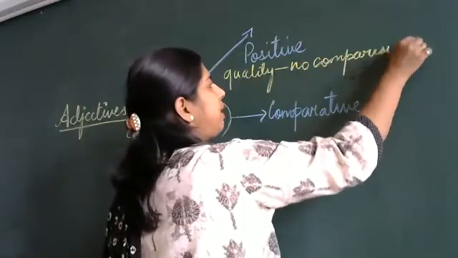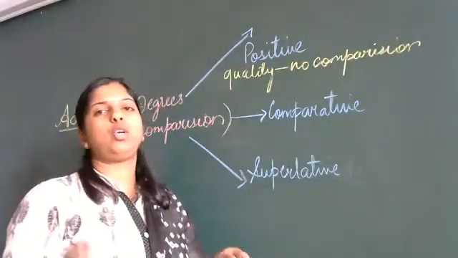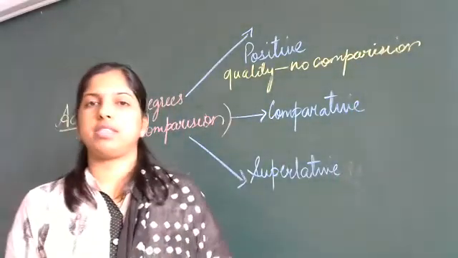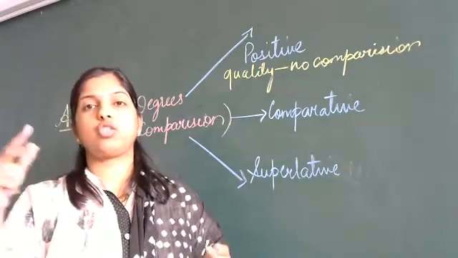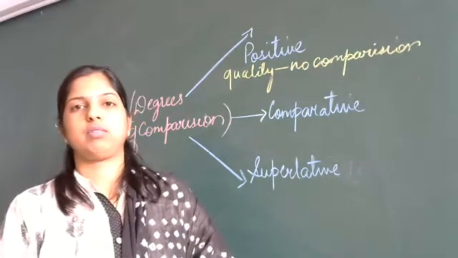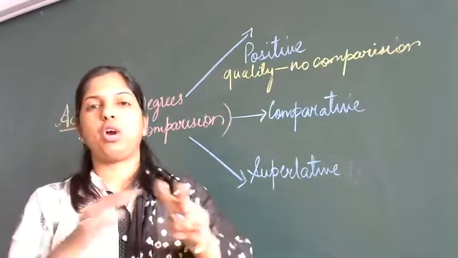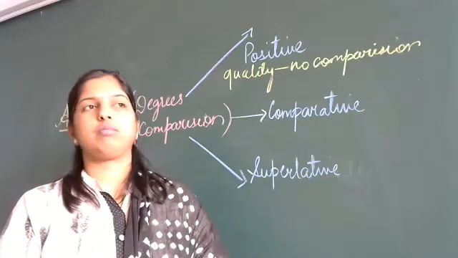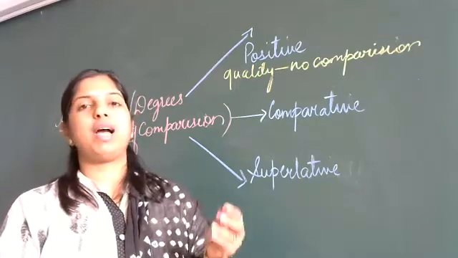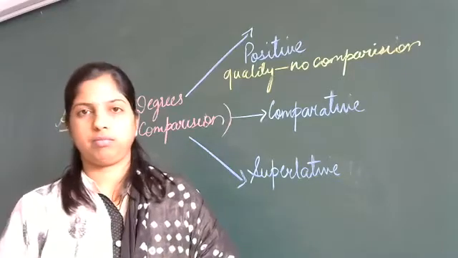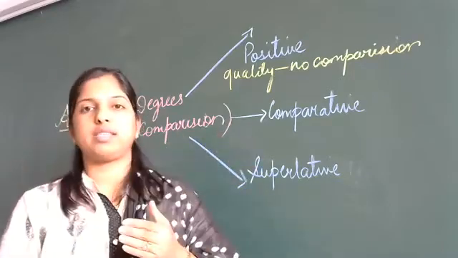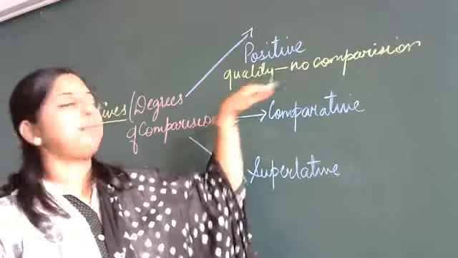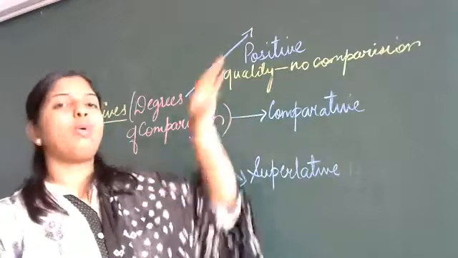What is the meaning of comparison? When you compare two things or two persons. He is taller than me. She is shorter than me. You are comparing. Or you say this mobile is better than that. So you are comparing two things. So here there is no comparison. It shows only the quality.